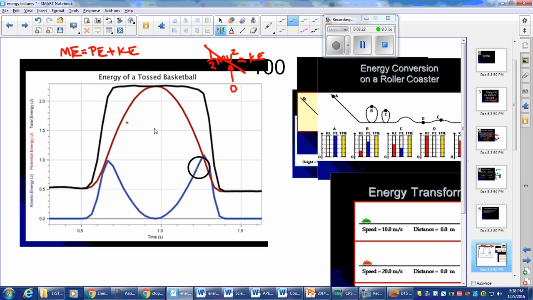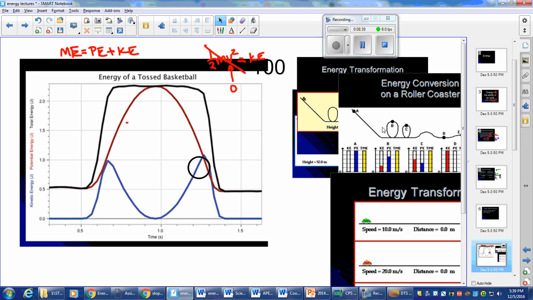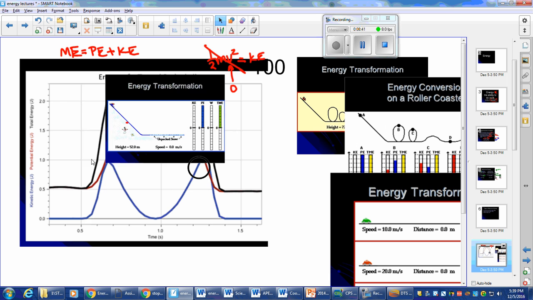Right as we're about to hit right where we started, notice the potential energy drops to almost 0, getting really close to 0. But our kinetic energy hits its maximum, right? So the max kinetic energy is going to be equal to approximately what our top potential energy was. Let's look at another example of this over here.